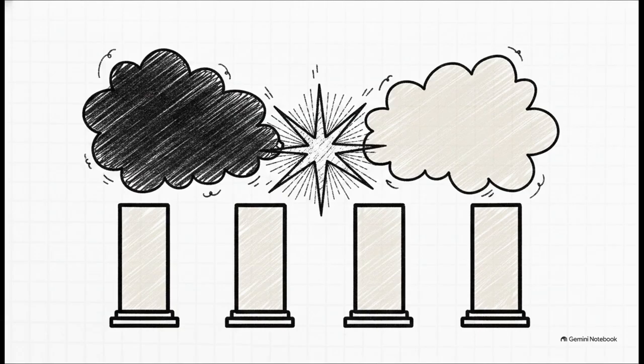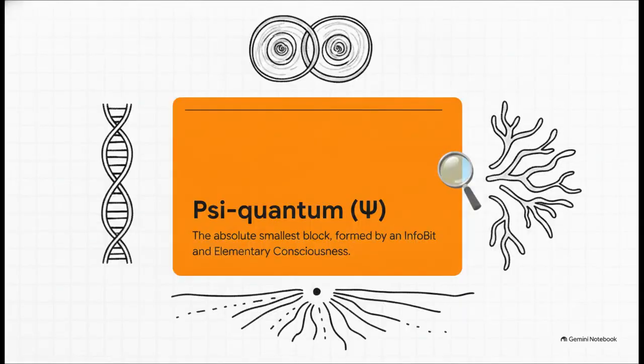And finally, Axiom 3 is the principle of interdependence. Nothing can exist in total isolation. To exist means to stand in contrast to something else. And it's exactly this stark contrast between absolute nothingness and something that forces the very first primal realization to occur. And that primal realization leads us to this, the psi quantum.